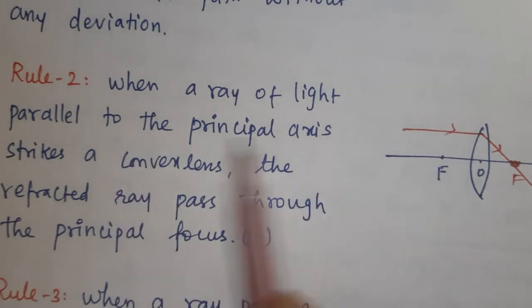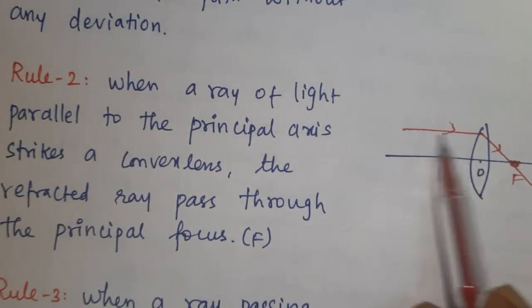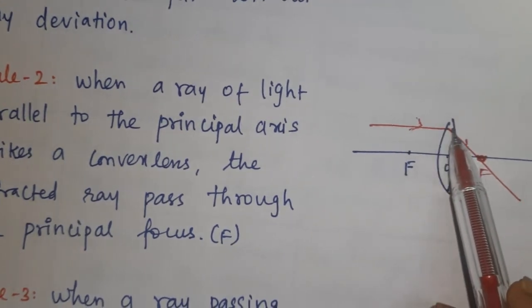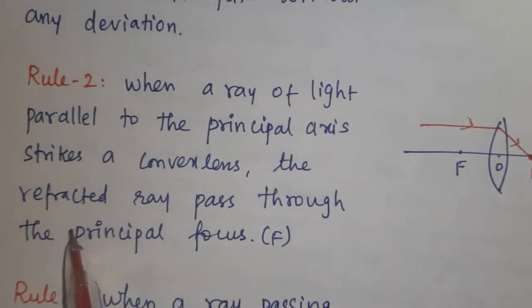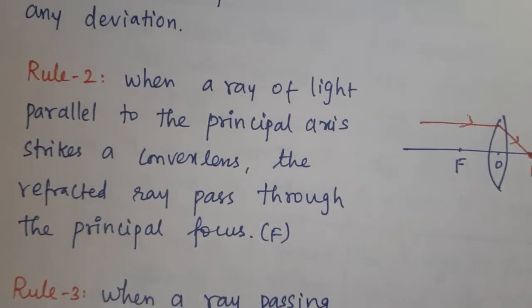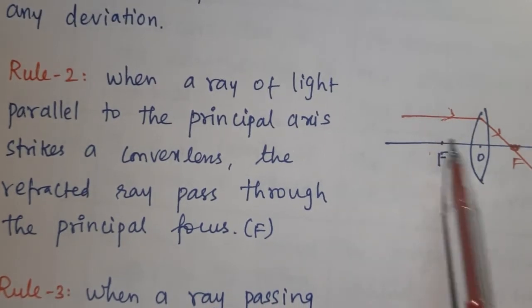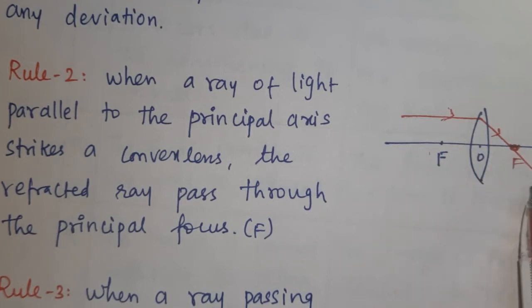This is a ray of light which is parallel to the principal axis. When it strikes the convex lens, the refracted ray passes through the principal focus. So this is the second rule. If a ray is parallel to the principal axis, after refraction, it will pass through the principal focus.